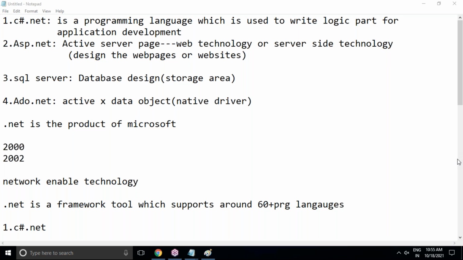Any questions? No, sir. No questions. Sir, we generally hear about MVC. Where is it exactly used, sir? MVC, yeah. After learning ASP.NET, I strongly recommend learning MVC. Without knowledge of ASP.NET, don't go for MVC.